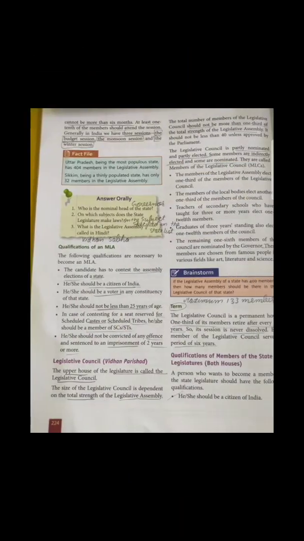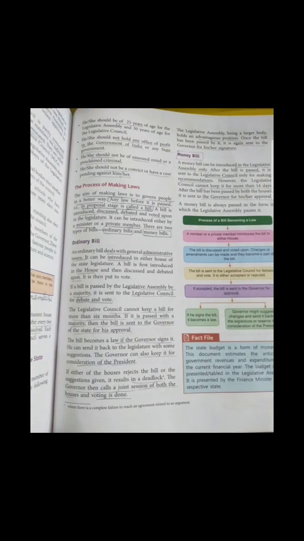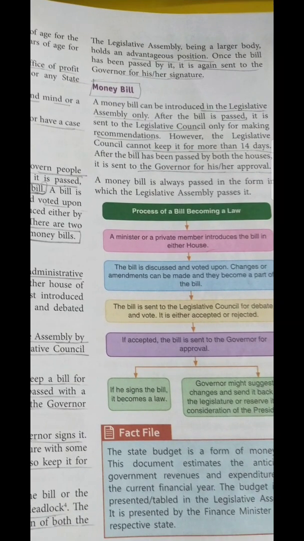Okay, so moving further, we had discussed the qualification of an MLA, and the qualification of the members for both the houses. Further, we came to know how a bill is made, the process of a bill becoming a law. So what is included in the process?